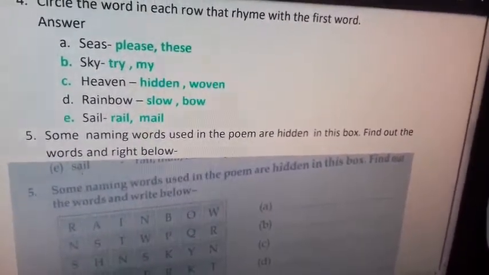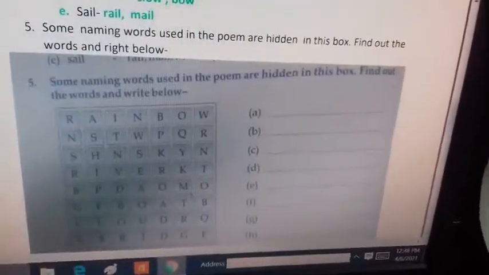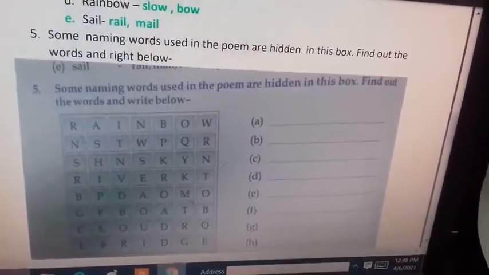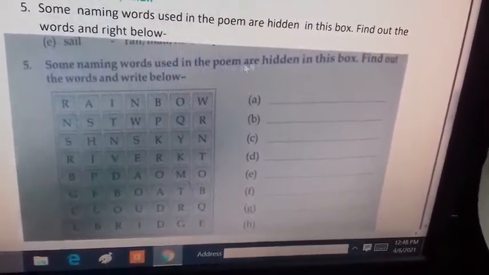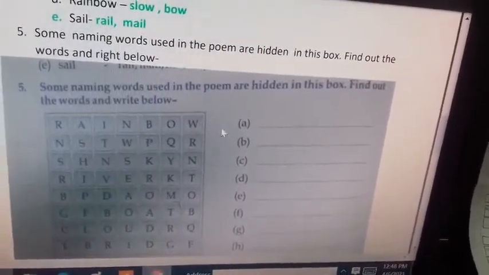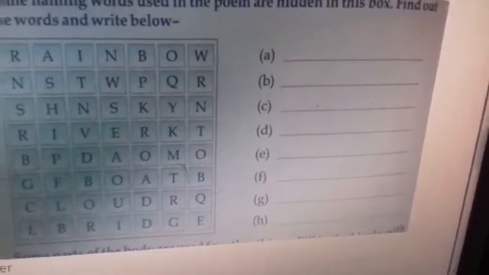Now we should come to question number 5. Question number 5 says: some naming words used in the poem are hidden in this box. Find out the words and write below. You should see here that there are some words which are written in this box. Okay, and from this box we have chosen the words which are nouns. There were places here, you should see A, B, C, D, E, F, G, H, and those answers have been written below. Answers are